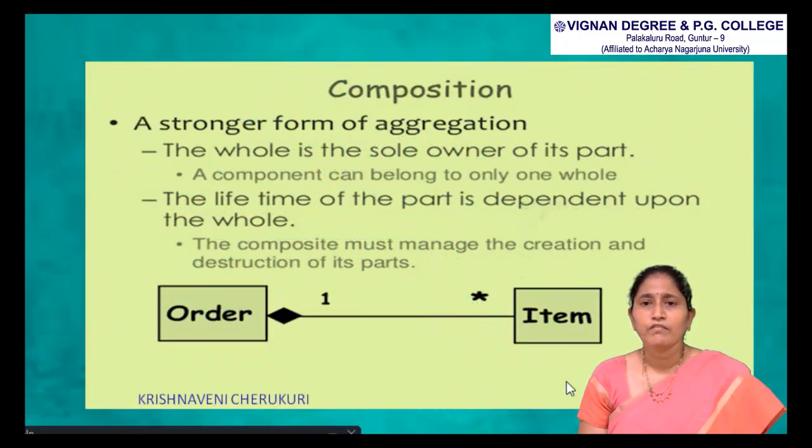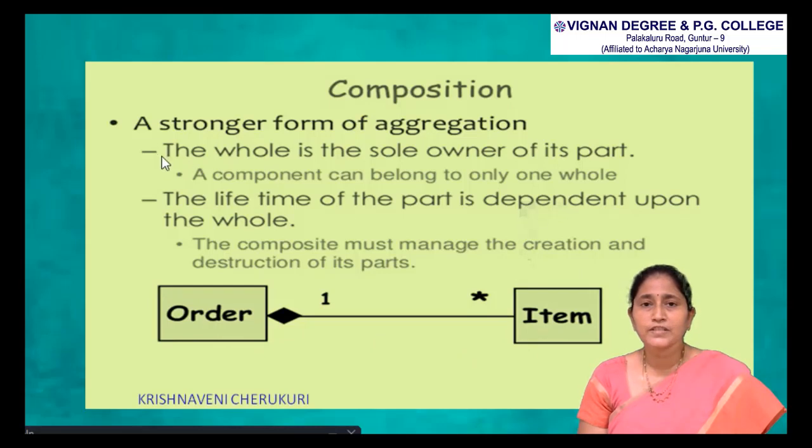Then coming to one more example, order and item. Order is a parent class and item is a child class. It shows the composite relationship with a multiplicity association, that is one to many. That means one order contains many items, a number of items. If you delete one item, there is no problem. But when you delete an order, then all the items will be deleted.